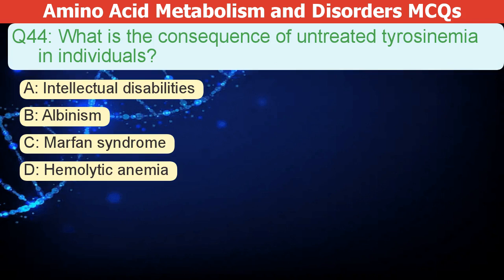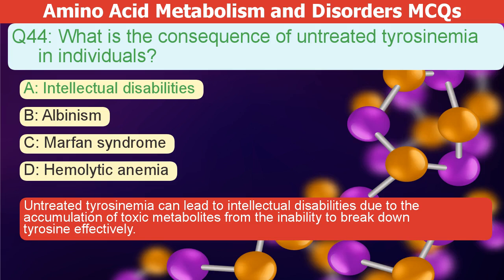What is the consequence of untreated tyrosinemia in individuals? A. Intellectual disabilities. B. Albinism. C. Marfan syndrome. D. Hemolytic anemia. The correct answer is A. Untreated tyrosinemia can lead to intellectual disabilities. This is due to a buildup of toxic substances in the body. The body can't break down tyrosine properly.